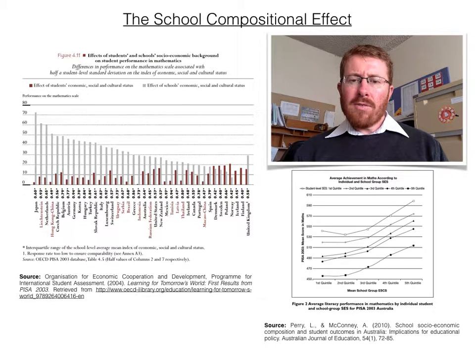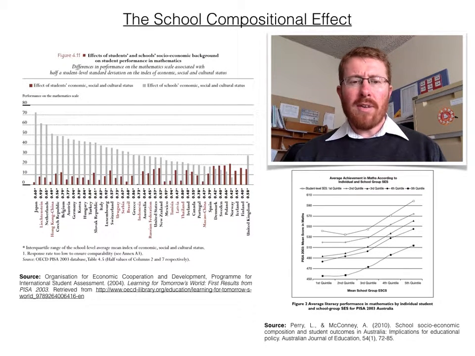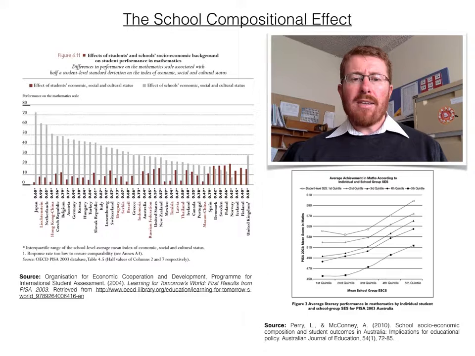The public policy of school choice is commonly credited as a factor explaining some of the national differences in the strength of the compositional effect. In Australia, we have a lot of school choice for middle and high income families. School systems that segregate students from low socioeconomic backgrounds likely have higher compositional effects.